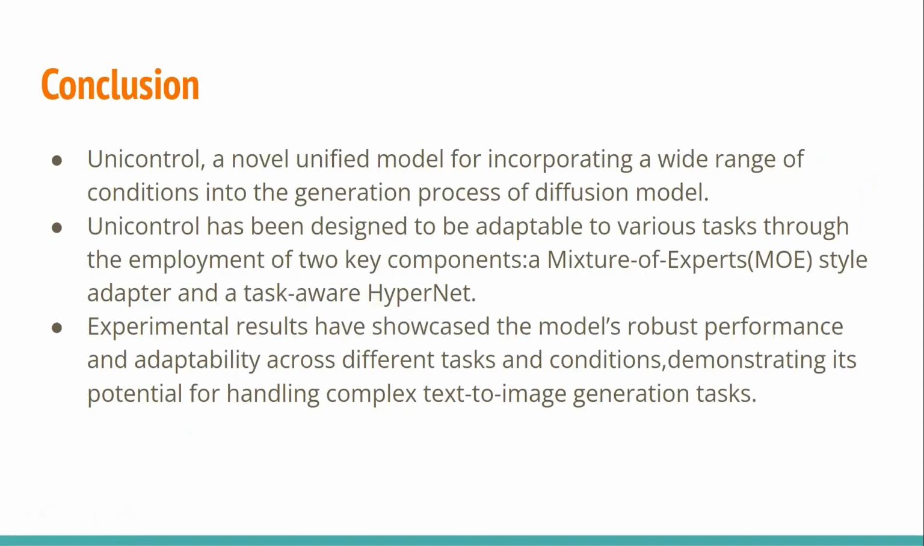Coming to the conclusion, UniControl is a novel unified model for incorporating a wide range of conditions into the generation process of diffusion models. UniControl is designed to be adaptable to various tasks through the employment of two key components, which are the MOE style adapter and the task-aware hypernet. Next come the experiment results. This paper has covered a huge range of experiment results that showcase the model's robust performance and adaptability across different tasks and conditions, demonstrating its potential for handling complex text-to-image generation tasks.